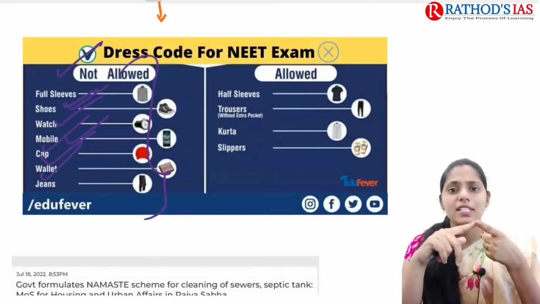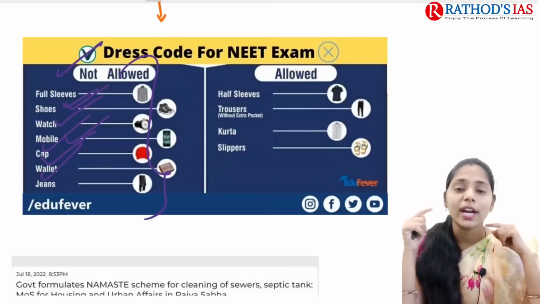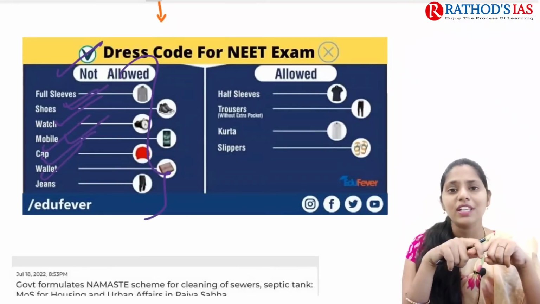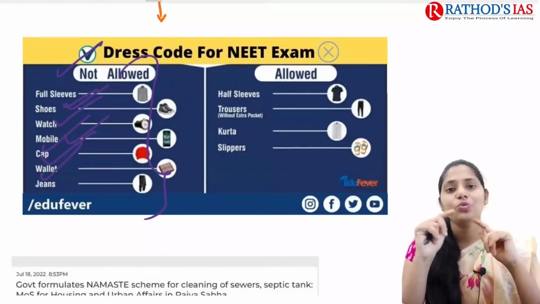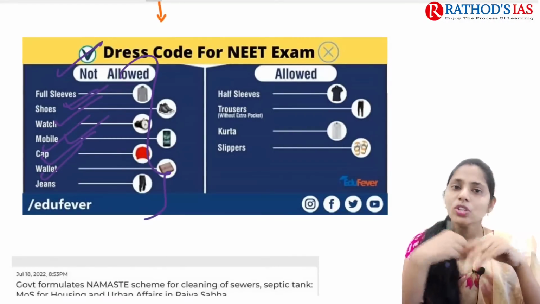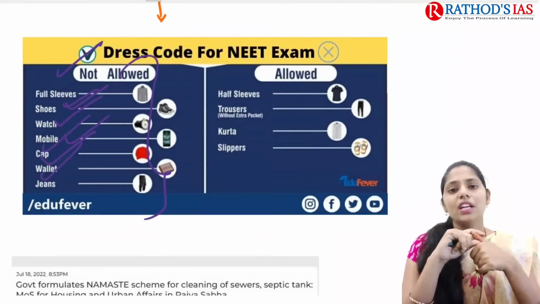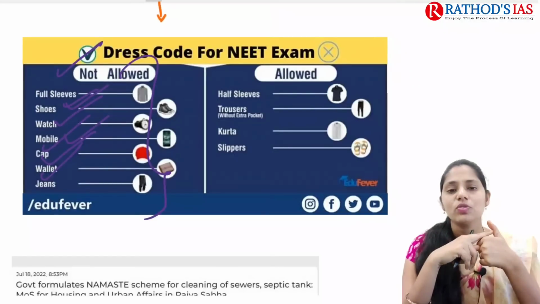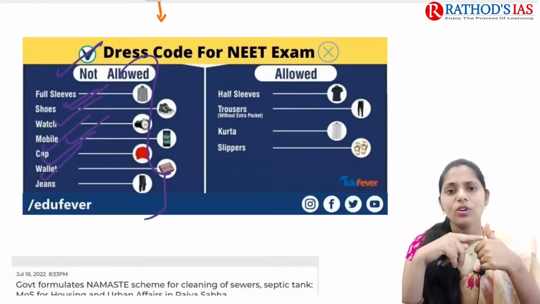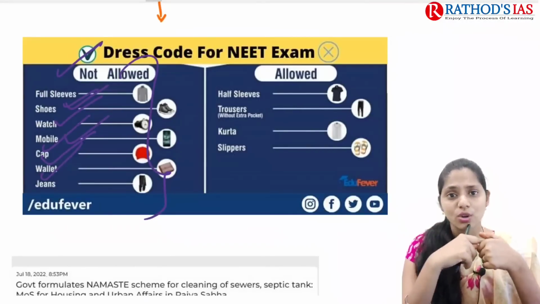And one more thing I can say here is that because of this mental illness, or for example the mental trauma they are undergoing at the time of the examination, whenever there is any negative impact seen in the brain, automatically we can see the output on the paper, so they can't do the paper. This is also one important thing. And apart from that, if it is the last chance for the student to write the NEET examination, and because of this mental stress they do not give a good attempt, what happens? Will the authorities give one more chance or not? So we have to think in all these directions.